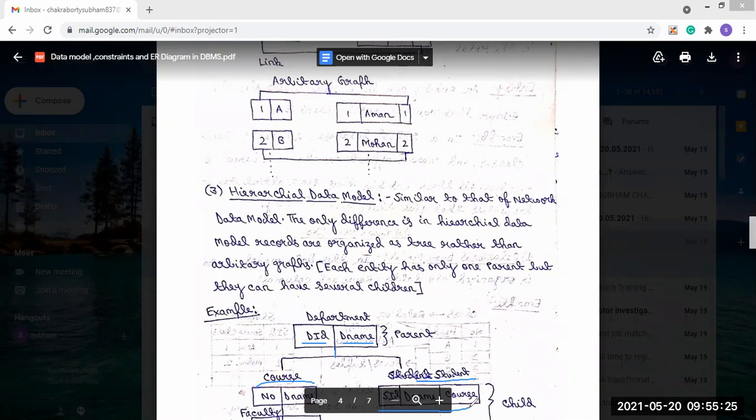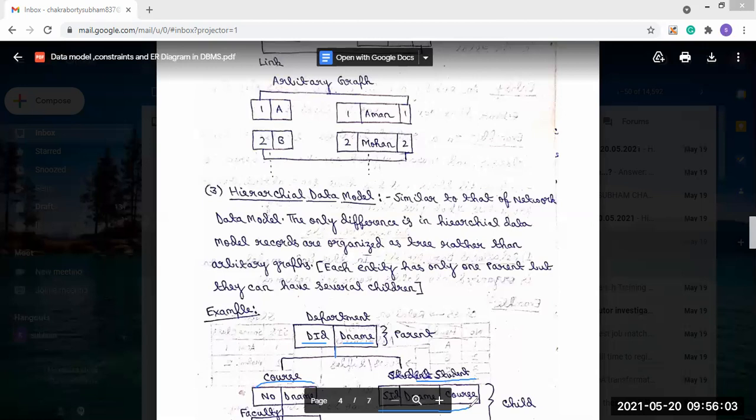These two entities are the child entities. If you remember the Java structure, the properties present on the parent will be inherited by the child. In this case also you can see dname. The dname attribute is present in both child entities, the course child entity and the student child entity.